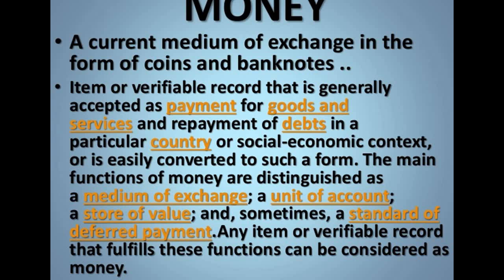If you have to define this term, you can write it down as a current medium of exchange in the form of coins and banknotes, and these items are a verifiable record that is generally accepted as payment for goods and services, and for repayment of debts in a particular country or socio-economic context, or is easily converted to such a form. So it is the current medium of exchange in the form of coins and banknotes, and all these items are verified,